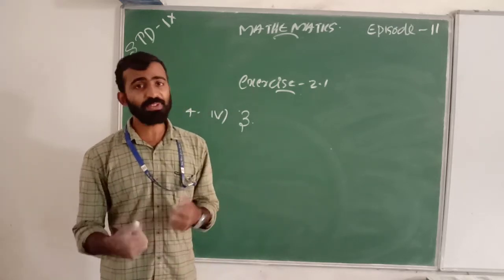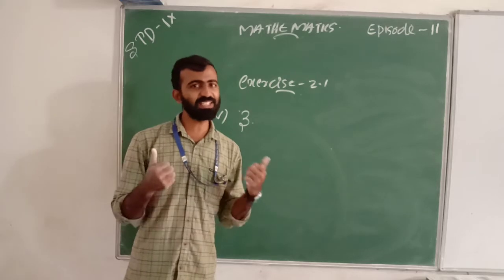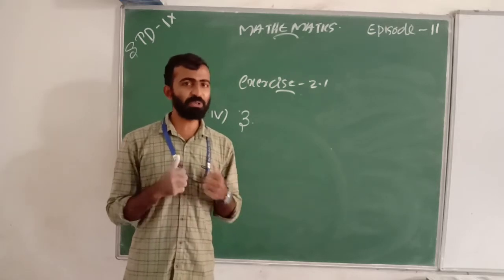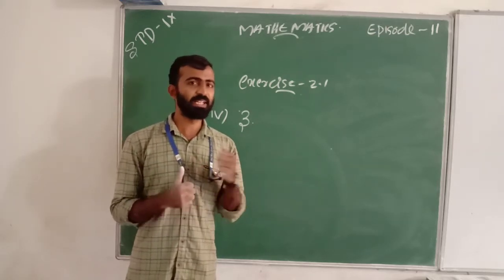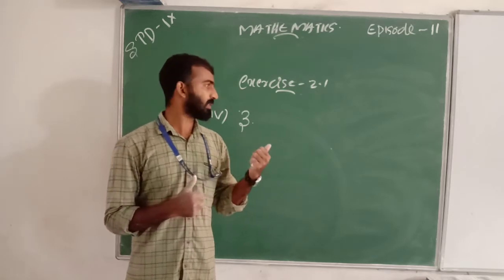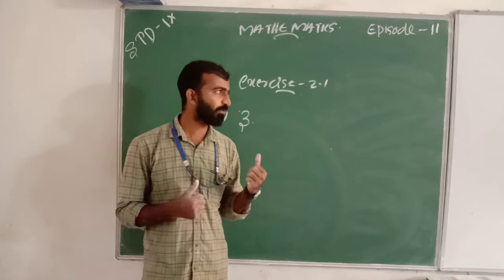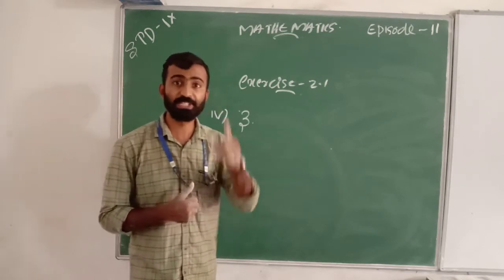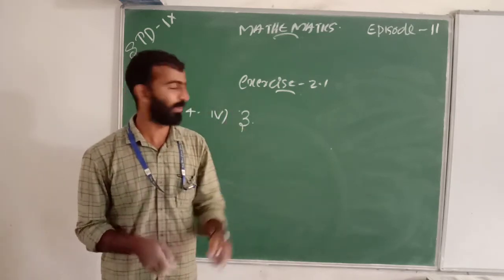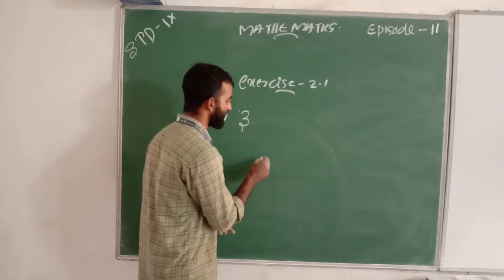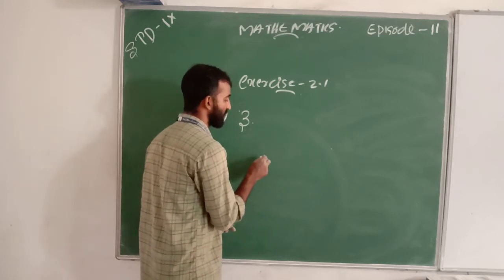In the previous class we studied that the degree of a non-zero constant polynomial is 0. So the degree of this polynomial is 0.